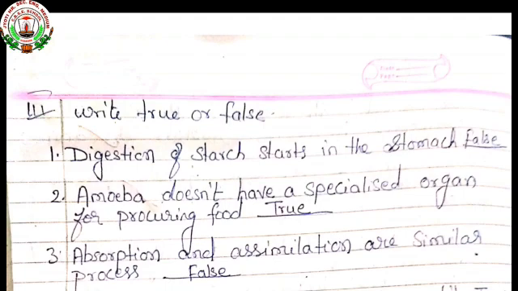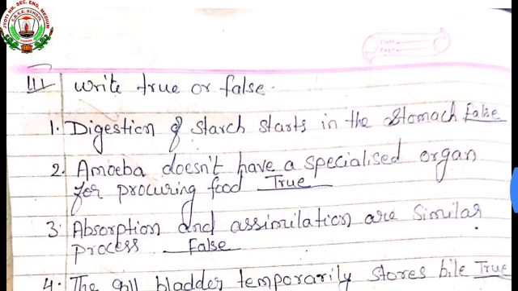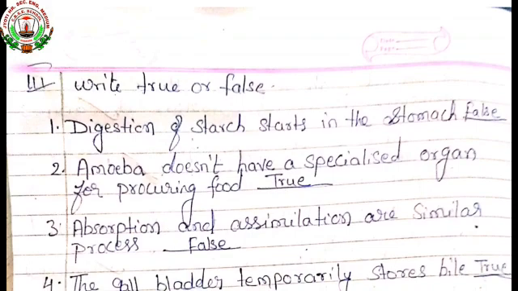Then the third part, true or false. First, digestion of starch starts in the stomach. The answer is false. It does not start in the stomach; it starts in the mouth, when the complex food is broken into simpler food after chewing. Second, amoeba doesn't have a specialized organ for procuring food. It doesn't have any specialized organ, so it is true.